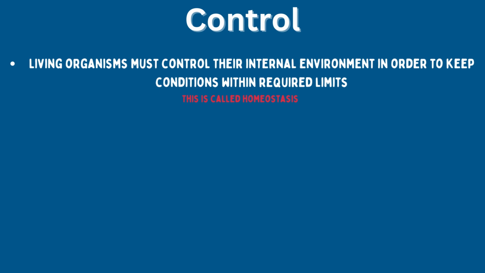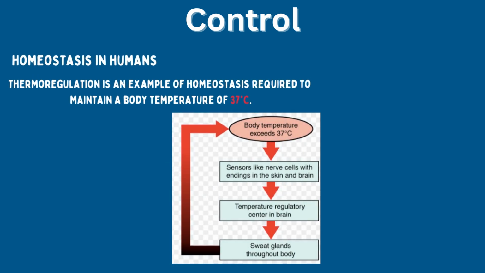Control. Living organisms must control their internal environment in order to keep conditions within required limits. This is called homeostasis. Homeostasis in humans. Thermoregulation is an example of homeostasis, required to maintain a body temperature of 37 degrees Celsius. Thermoregulation refers to the control of body temperature. The optimum human body temperature is 37 degrees Celsius.